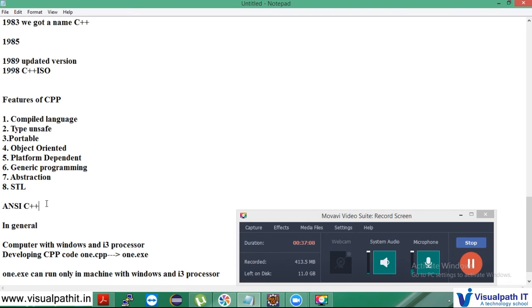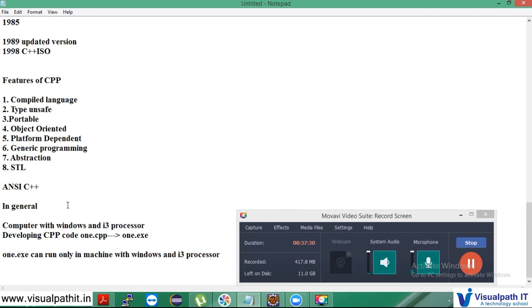It is widely used for research. If you are using Mac OS or Windows, indirectly you are using C++, because the primary interface of those operating systems was written in C++. That's why C++ has more features when compared to C.